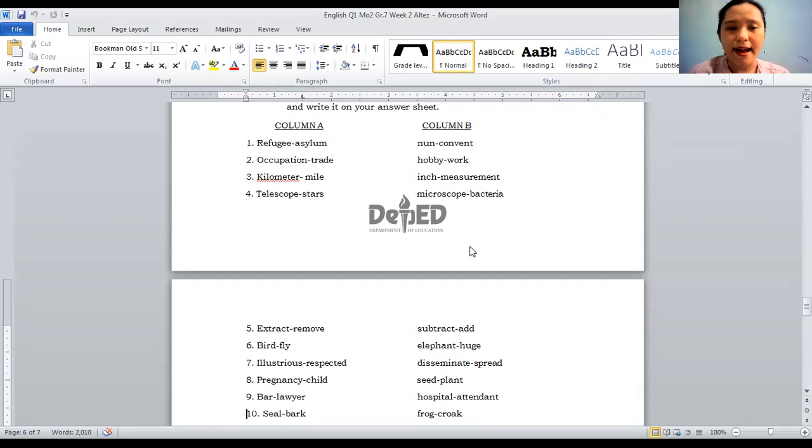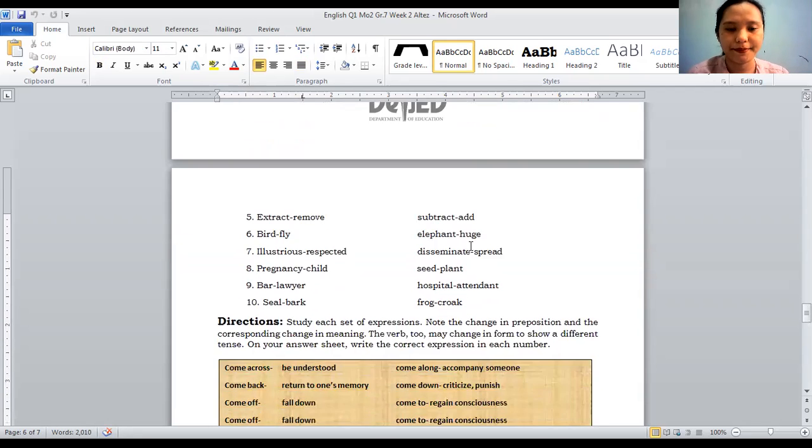So it is S. When we use telescope, we can easily view some stars in the sky. And if we use microscope, we can see some bacteria, not with our naked eye.